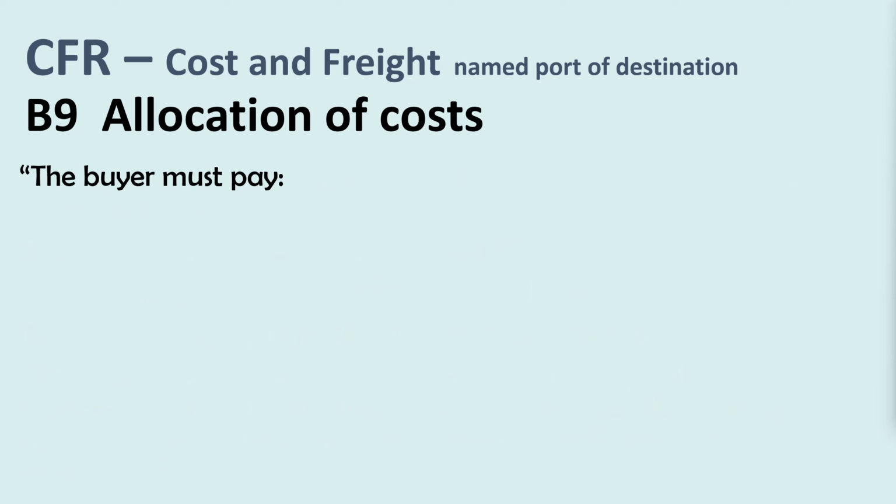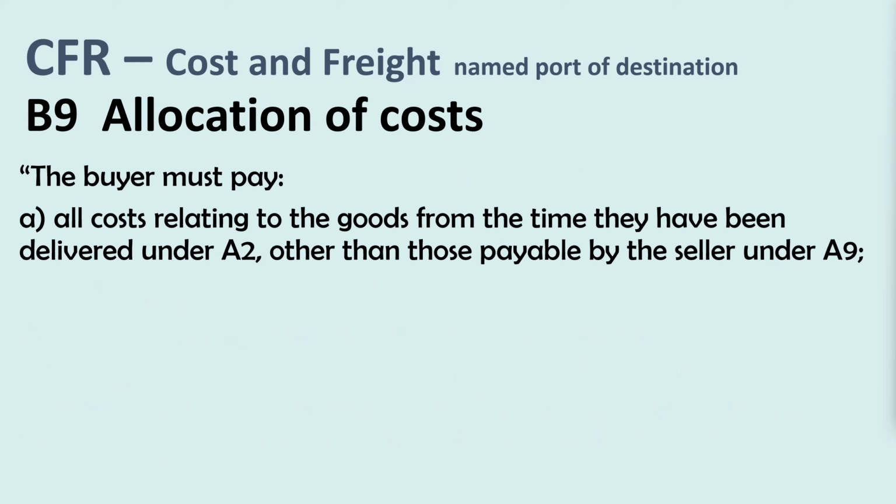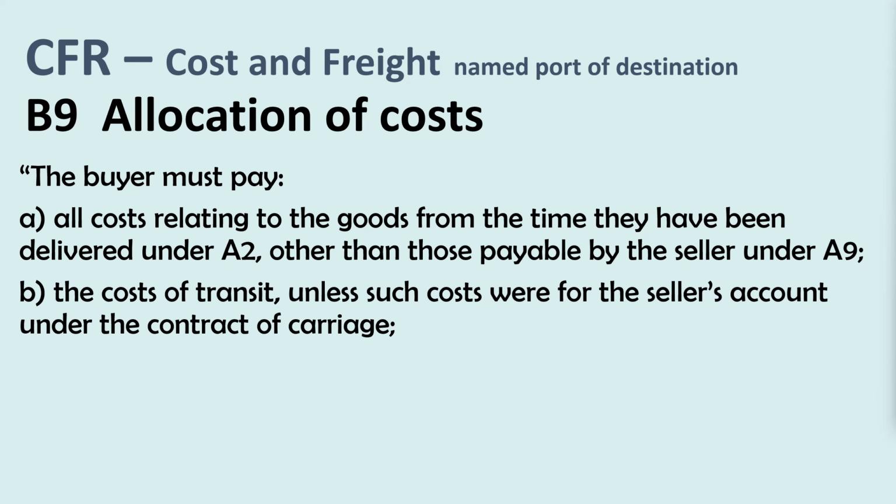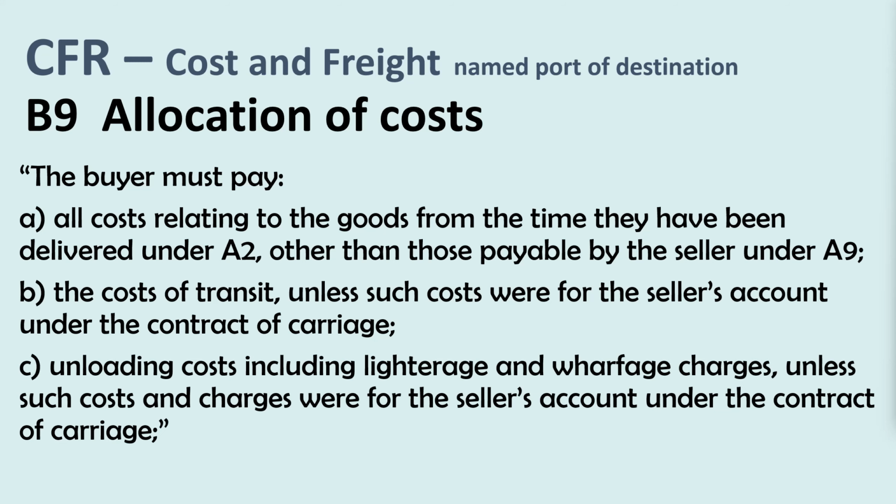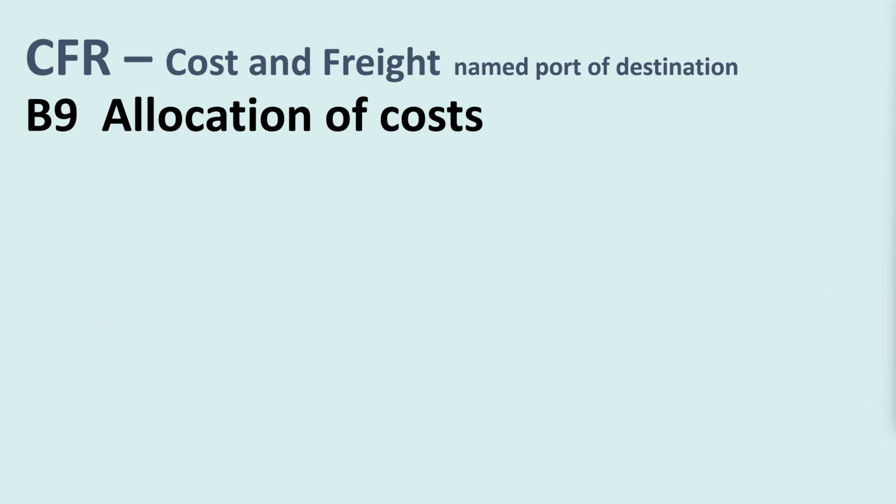So the buyer must pay under allocation of costs, A, all costs relating to the goods from the time they have been delivered under A2, other than those payable by the seller under A9. The buyer must pay B, the costs of transit, unless such costs were for the seller's account under the contract of carriage. The buyer must pay C, unloading costs, including lighterage and wharfage charges, unless such costs and charges were for the seller's account under the contract of carriage.